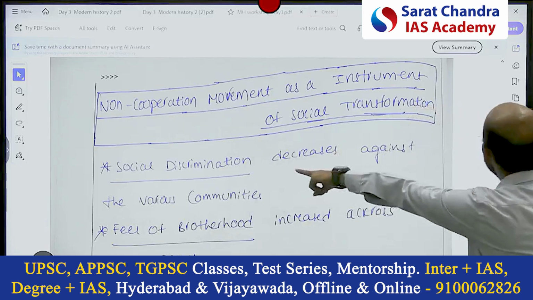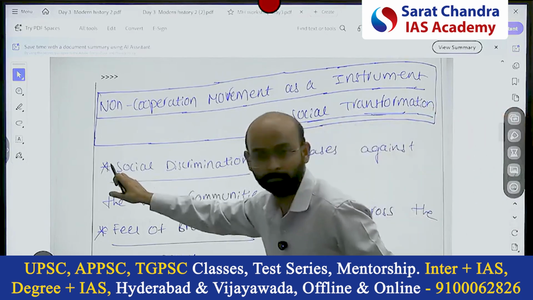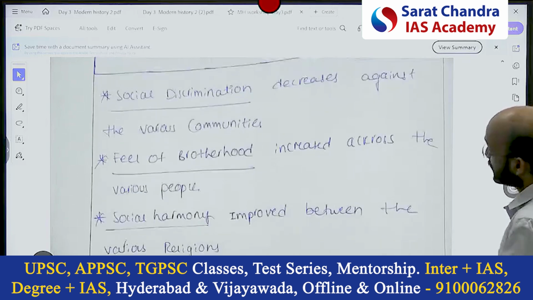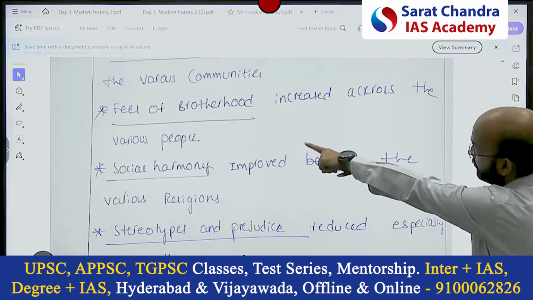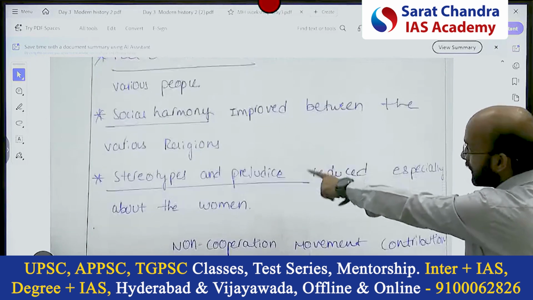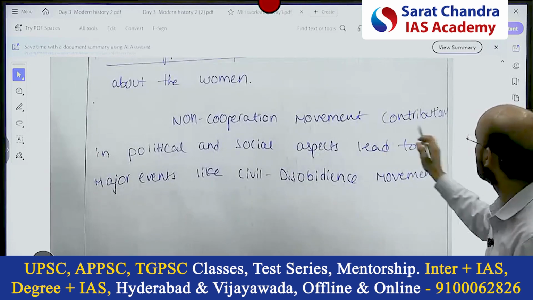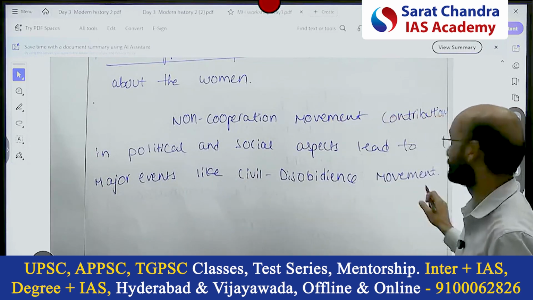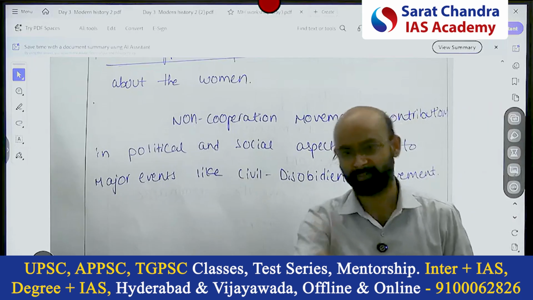Then he's saying, again, don't do this numbering, always number. One: social discrimination decreased, feeling of brotherhood, yes. Social harmony, yes, very good. The non-cooperation movement, contributing to the political and social aspects, led to major events like civil disobedience, linking with the next step. Perfect.